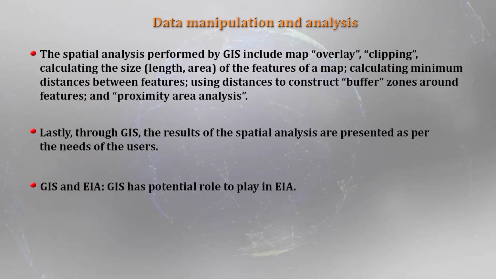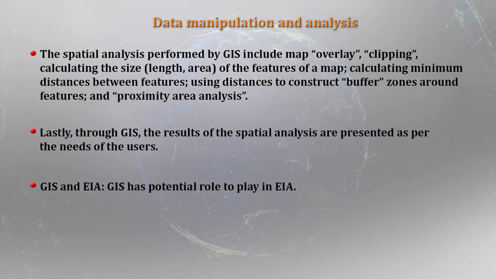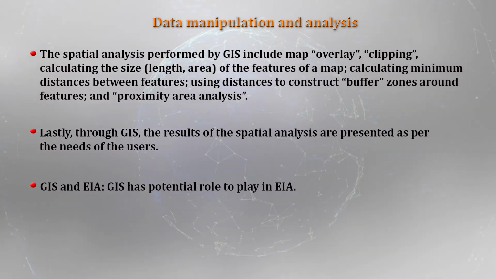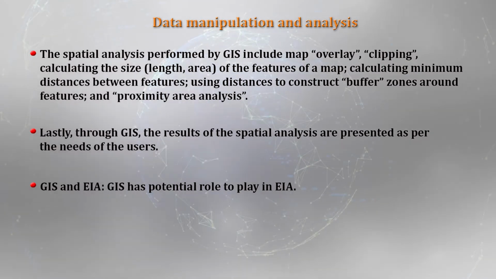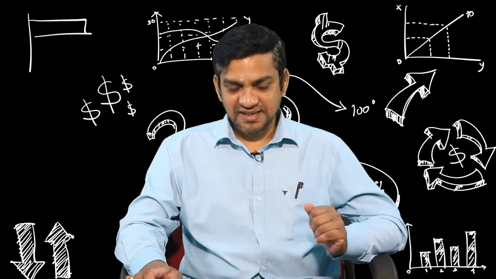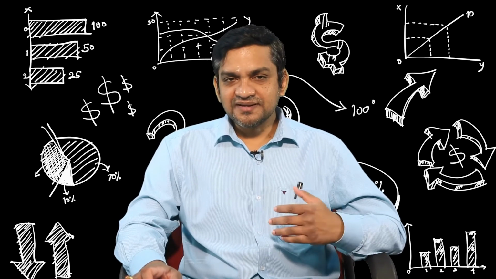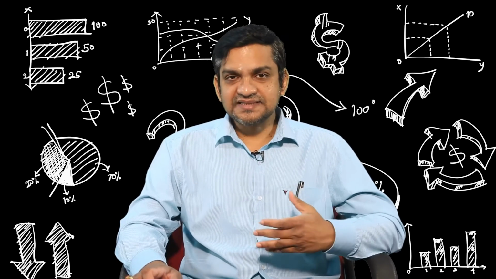As regards the intersection between the GIS and environmental impact assessment, we have just talked about the GIS. Let us see what potential role the geographical information system can play in environmental impact assessment. When you look at the GIS as such, it definitely answers certain intriguing questions.